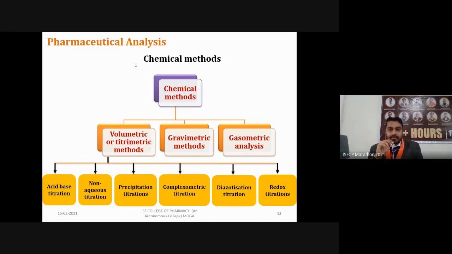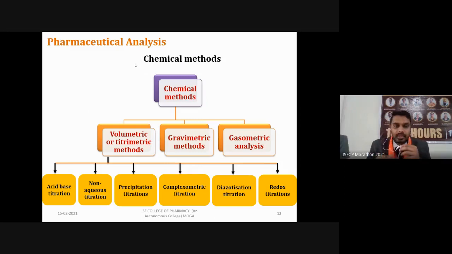The other method is the gravimetric method, where we determine weight. We have some precipitates and we weigh them. Then there is gasometric, in which we produce some gas which will be determined.